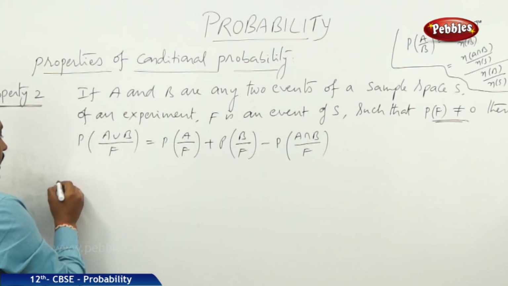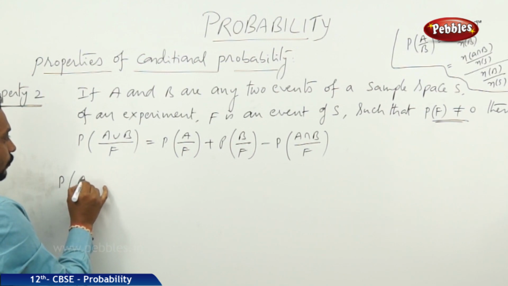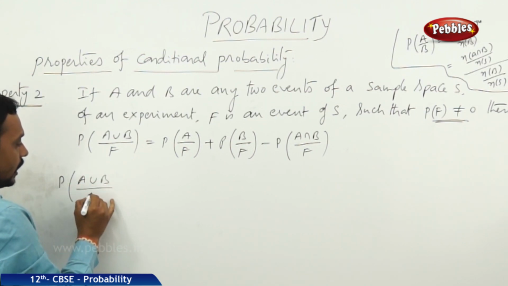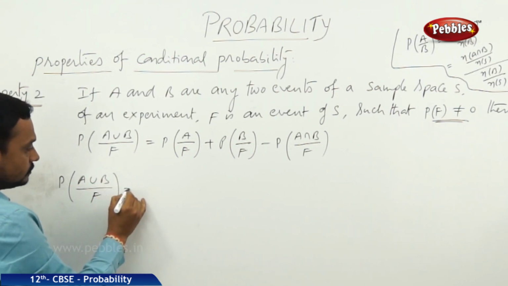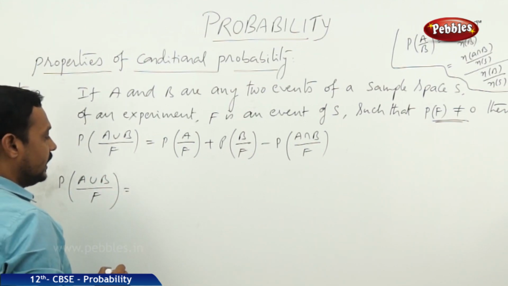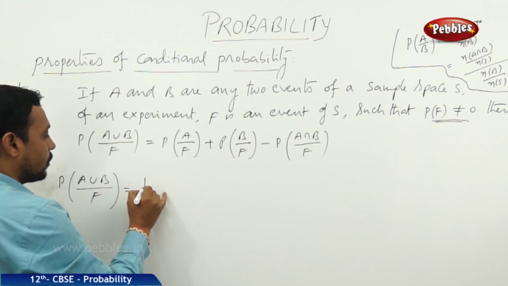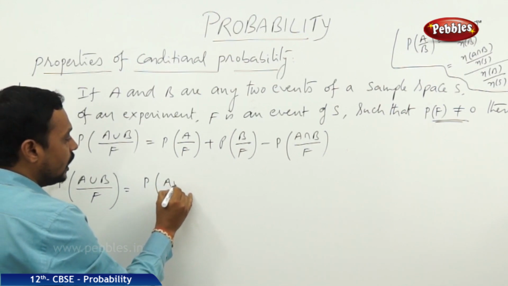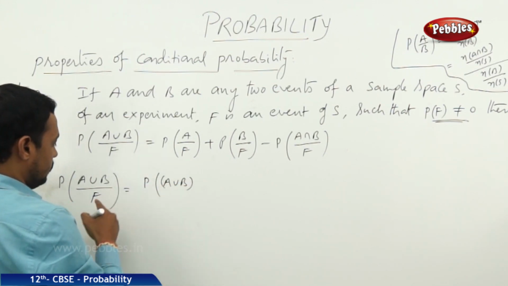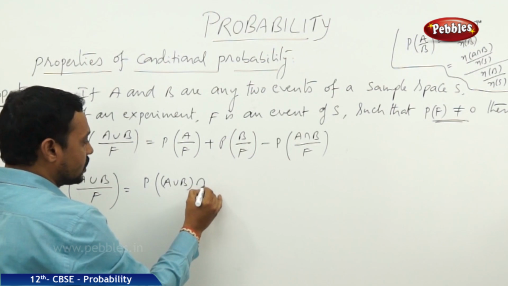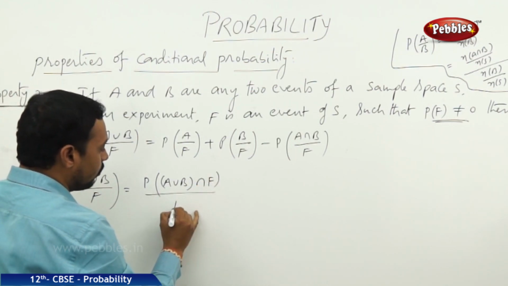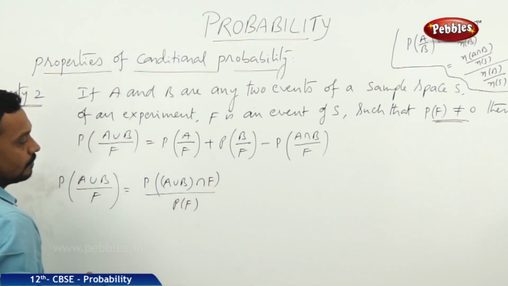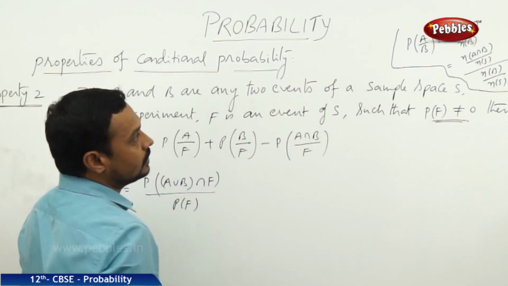Now, let us take the probability of A union B by F. It can be taken as the probability of A union B intersection F by probability of F, according to that concept.